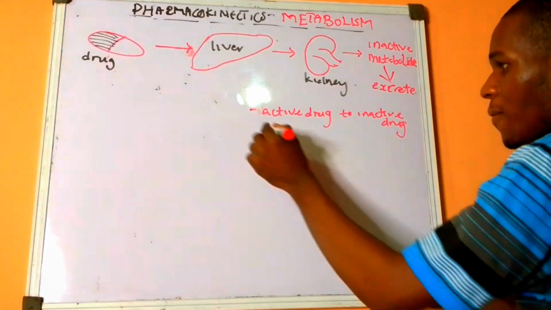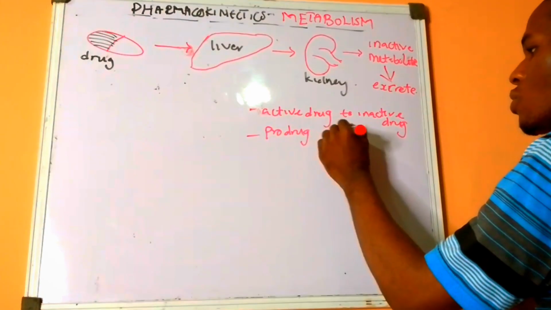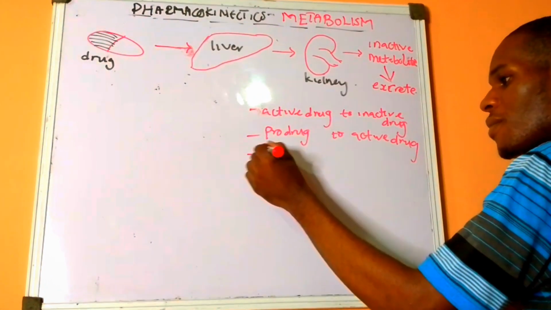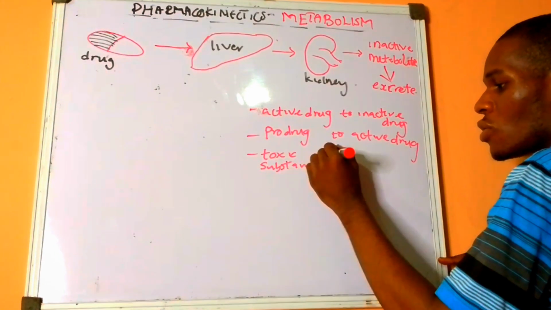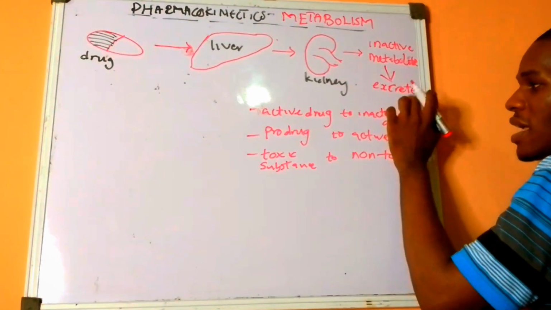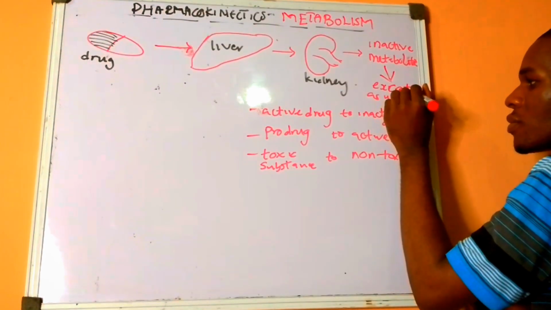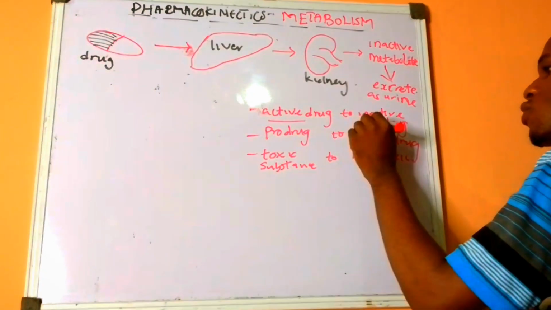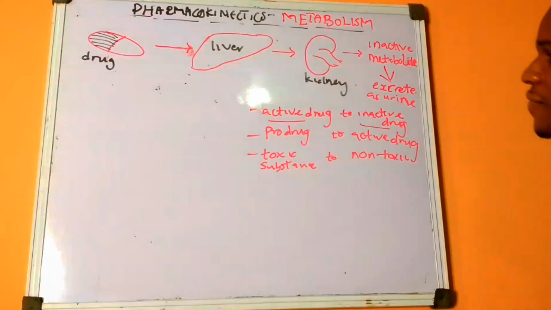It might be converted from a prodrug to an active drug. It might be converted from a toxic substance or a toxic drug to a non-toxic drug, which can be easily excreted as urine. I'm going to be focusing on this active to inactive drug, or active form to its inactive form.